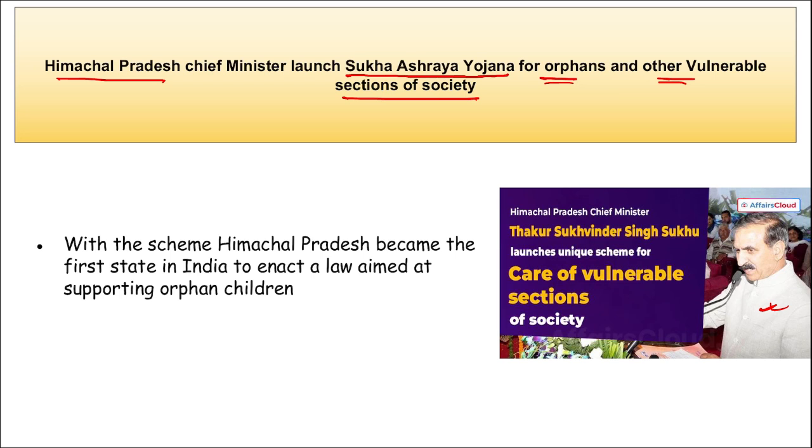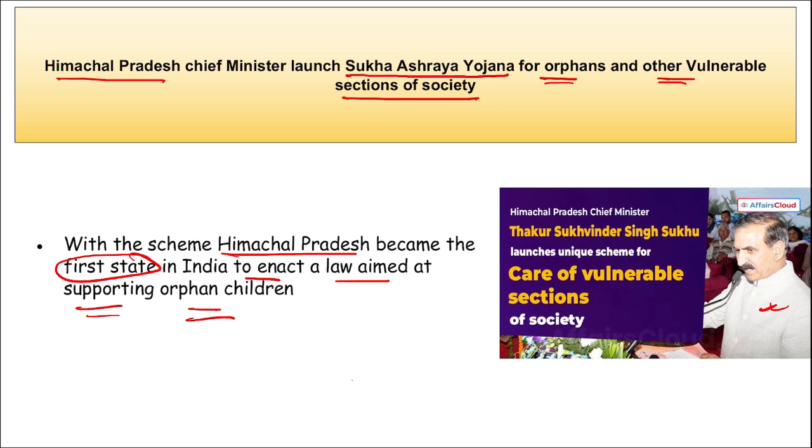This was launched at the Ridge in Shimla, Himachal Pradesh, and it is to provide comprehensive support to orphans, specially abled children, destitute women and elderly individuals in the state of Himachal Pradesh. And with this scheme, Himachal Pradesh became the first state in India to enact a law aimed at supporting orphan children and the vulnerable sections of the society.